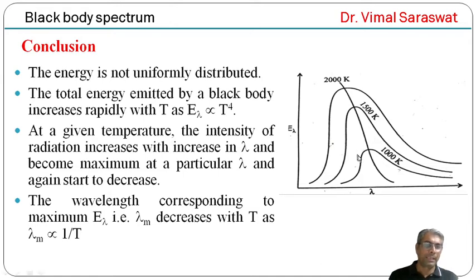This is the curve at temperature 1000 Kelvin, this is at 1500 Kelvin, and this is at 2000 Kelvin. It is clear from these three curves that with the rise in temperature, the wavelength corresponding to which E lambda becomes maximum shifts to the lower wavelength side.